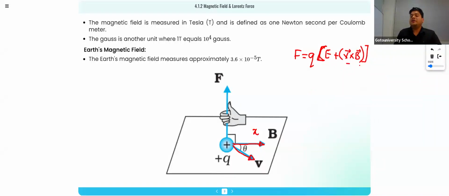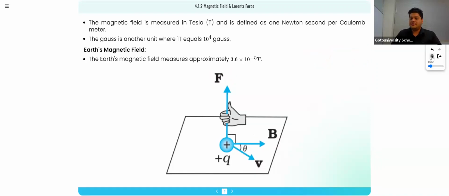What you will do, you will take your right hand. When you are using your right hand, put your left hand in your pocket. From velocity till B. Where is velocity? Velocity is here somewhere, and B is here somewhere. So from velocity till B, the thumb will show the direction of force. Where is the direction of the thumb? The thumb is in the upward direction. Like this you can find the direction of the Lorentz force.